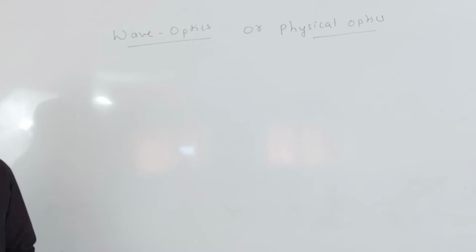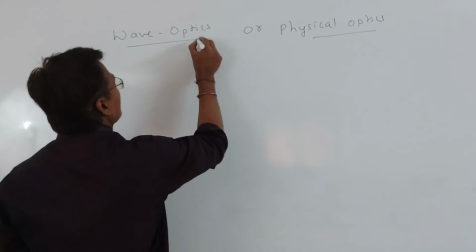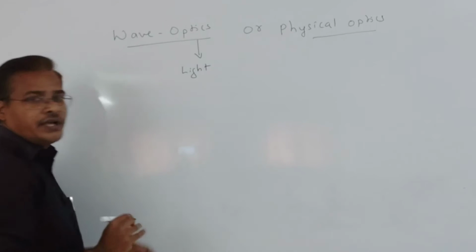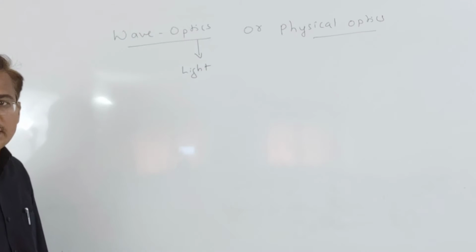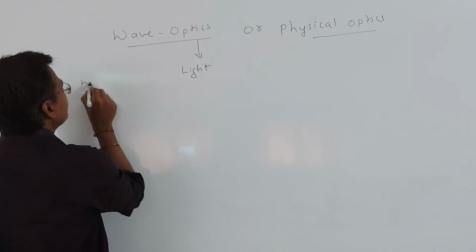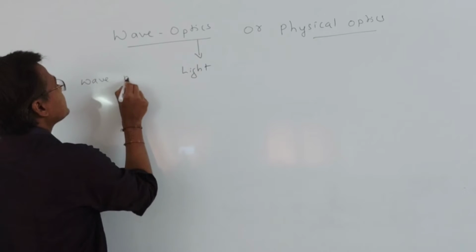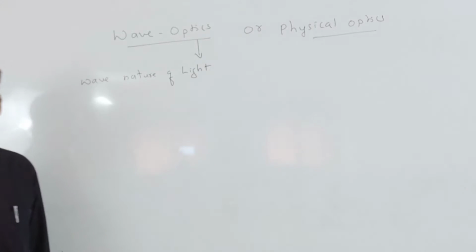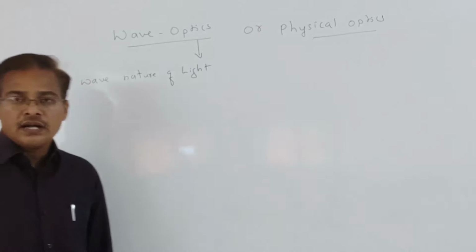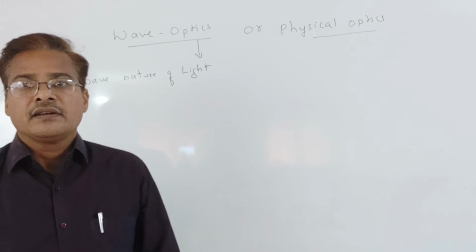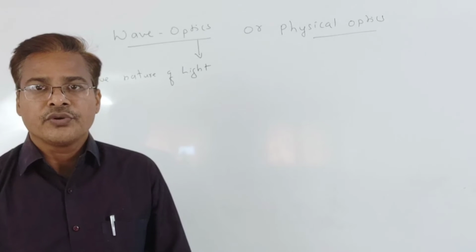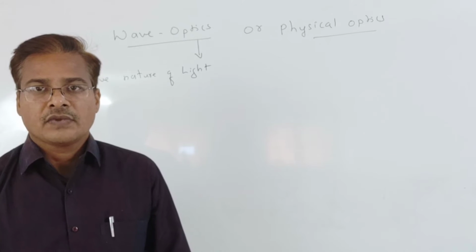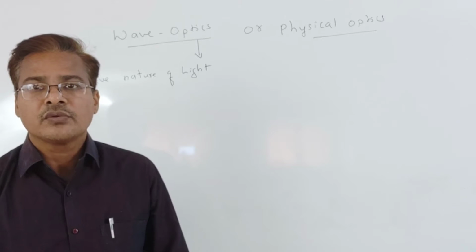So already we know that optics is light. Optics is nothing but what? The study of light. So here wave optics means we are going to study the wave nature of light. Okay, so that we are going to call wave optics. Ray optics we already explained. So today we are going to see wave optics. The light behaves like what? Wave nature. So we are going to understand the wave nature of light.